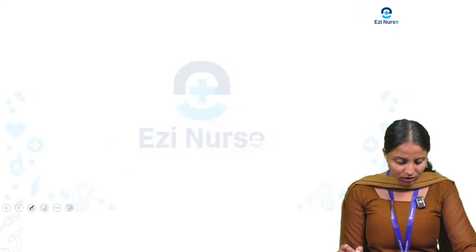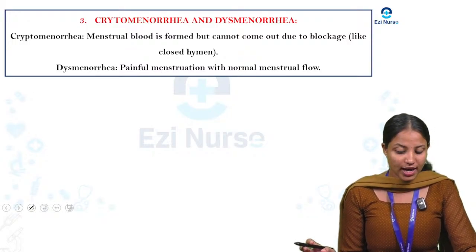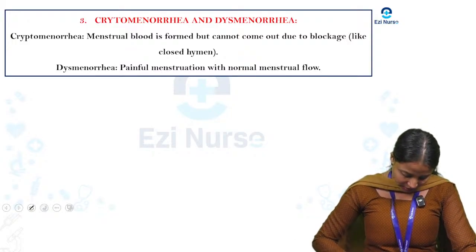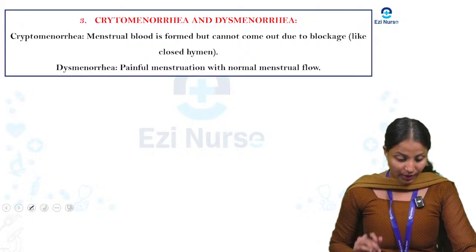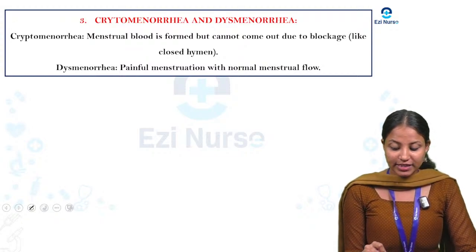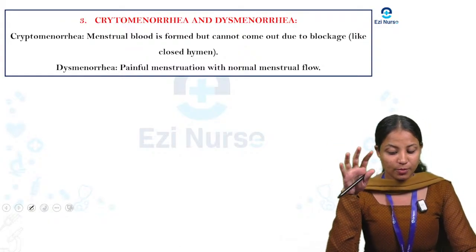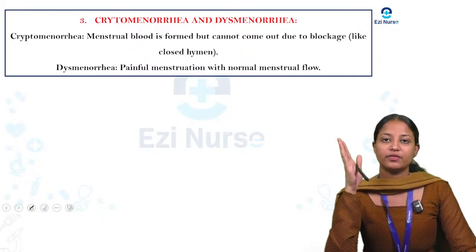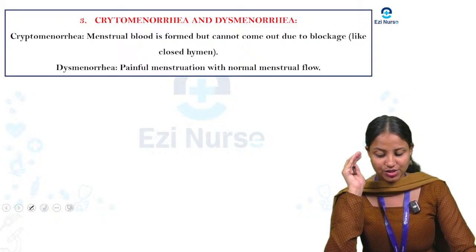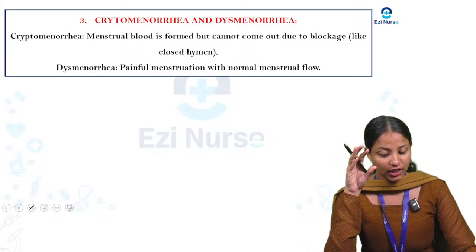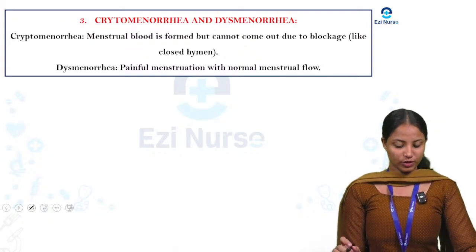Okay, next you can see cryptomenorrhea and dysmenorrhea. Cryptomenorrhea means the menstrual blood is formed but cannot come out due to blockage. If there is a blockage, there will not be a proper flow. That we known as cryptomenorrhea. Next one, dysmenorrhea. It is painful menstruation, with a normal menstrual flow.